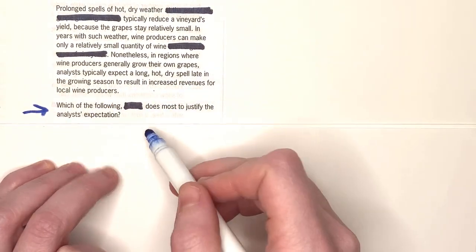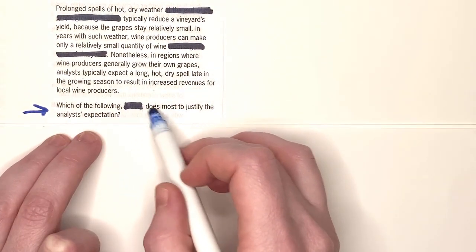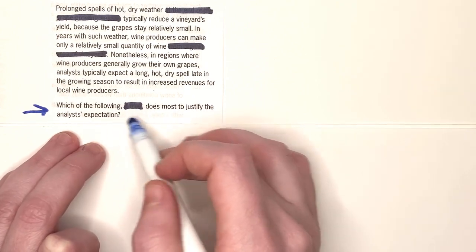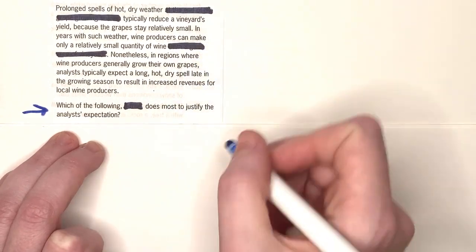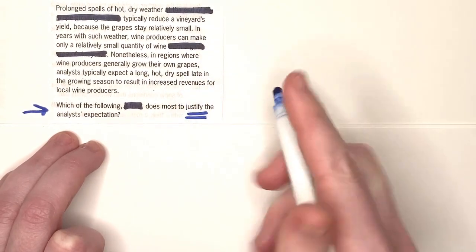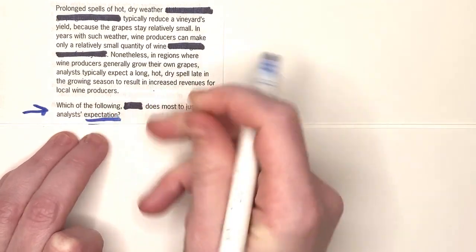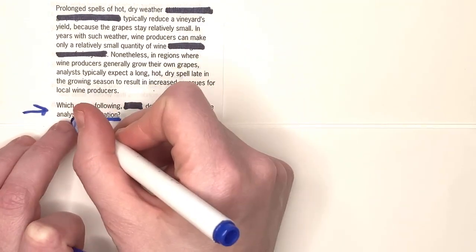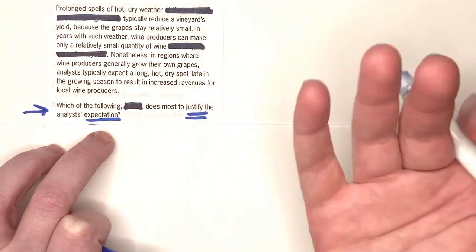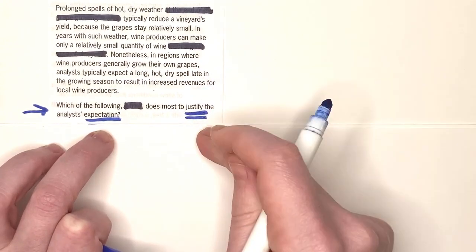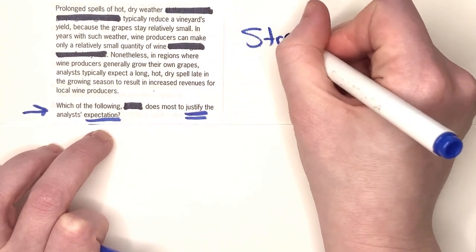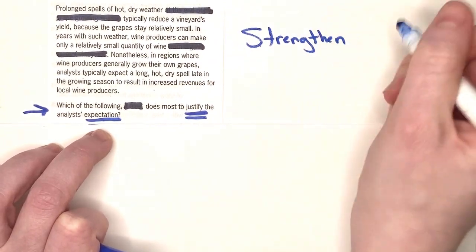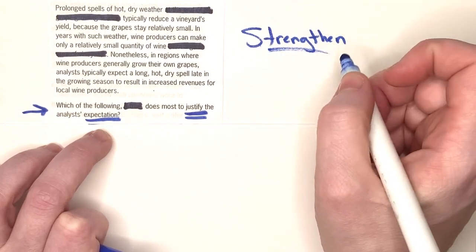So the first thing we'll do is go here. Which of the following, if true, does most to justify the analyst's expectation? It might be confusing at first to understand what question type this is, but the word justify kind of gives it away. If there's a group of people and they have an expectation for the future, it's almost like they're making some sort of prediction or prophecy, right? And if we're supposed to justify that, well, then we're strengthening it. So this is a strengthen question.